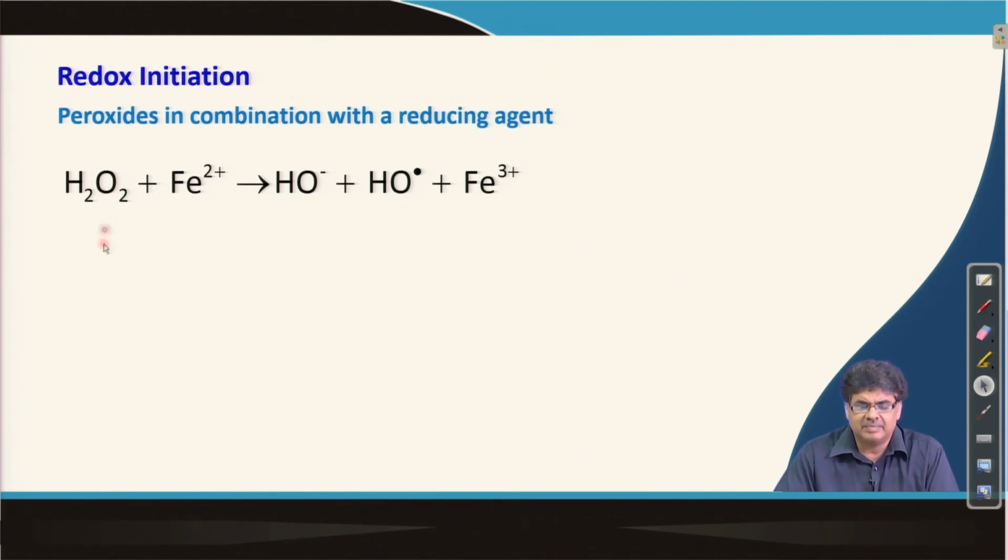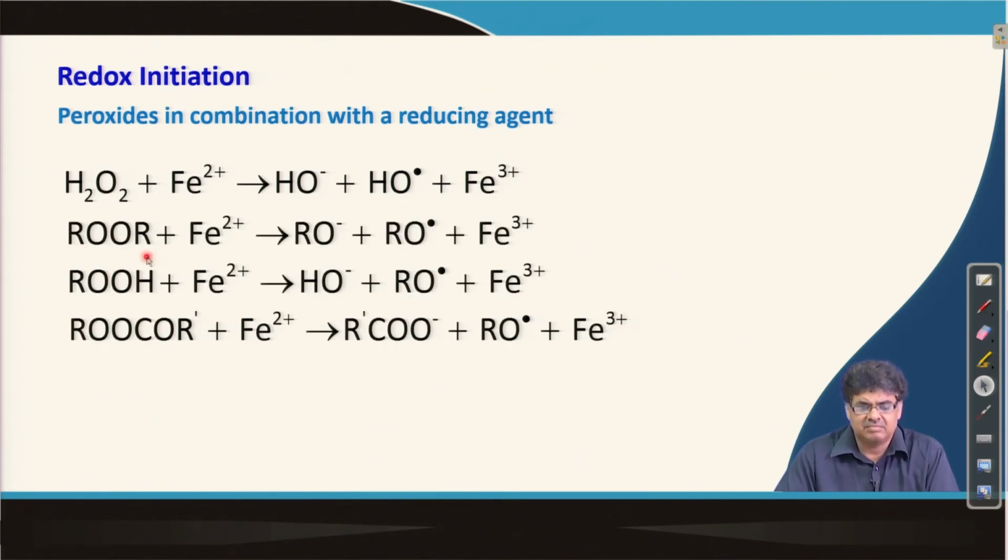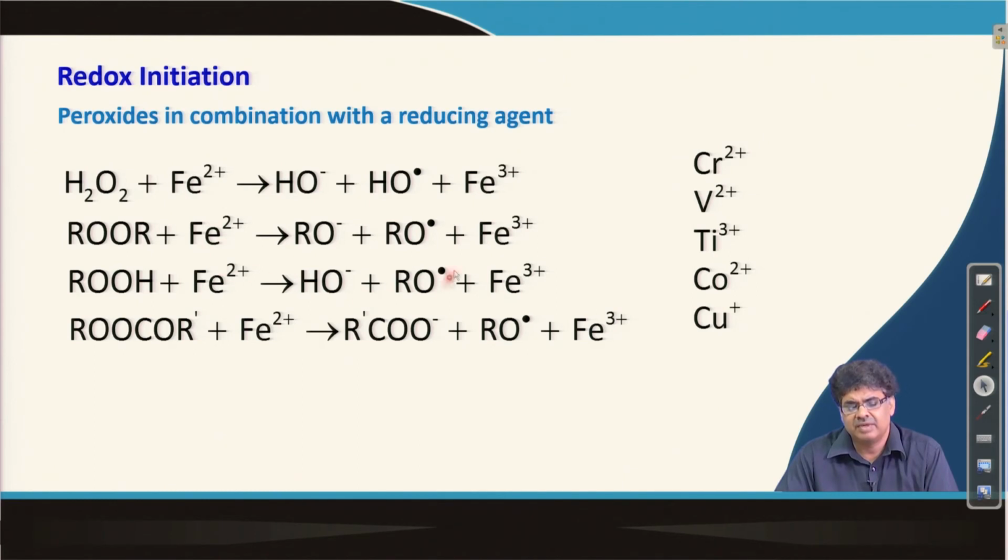And there are other peroxides which can be used, some of whose generic structures are shown here. So, this can undergo an oxidation reduction reaction to produce these radicals. And not only can we use ferrous ion, but we can use other ions also which can themselves get oxidized and reduce the peroxides to form radicals.